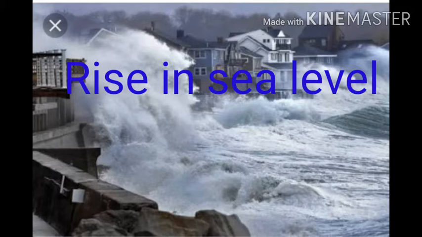First is rise in sea level. Increase in temperature would speed up the melting of glaciers, ice caps, and icebergs in the northern and southern parts of the world. And if the glaciers melt, there would be a rise in sea level and flooding of coastal areas. So rise in sea level will have negative impacts on human settlements, those who are living near coastal areas, agriculture, some wetlands and even tourism. So this is the first impact, rise in sea level.